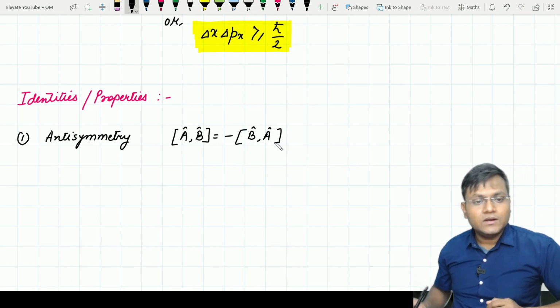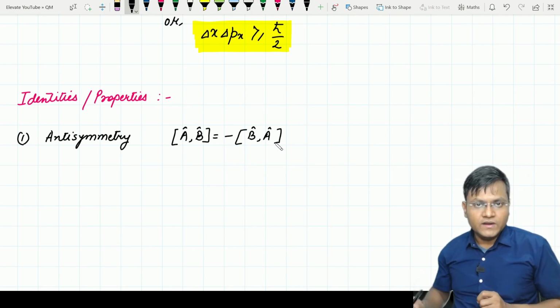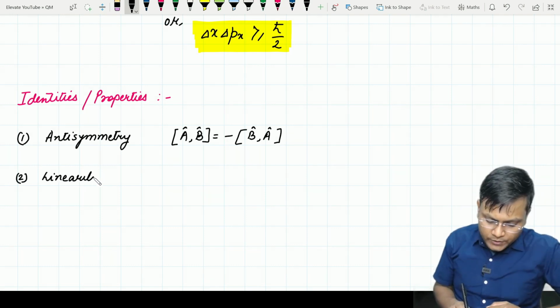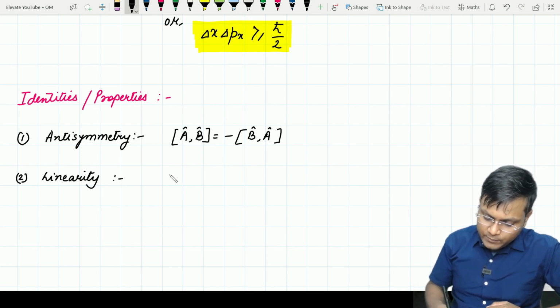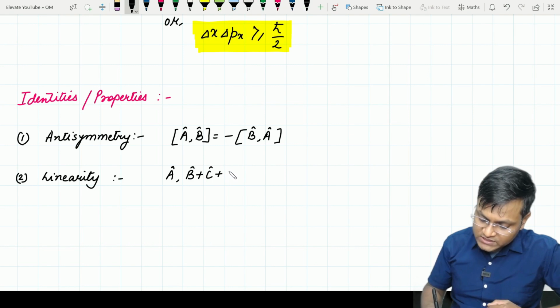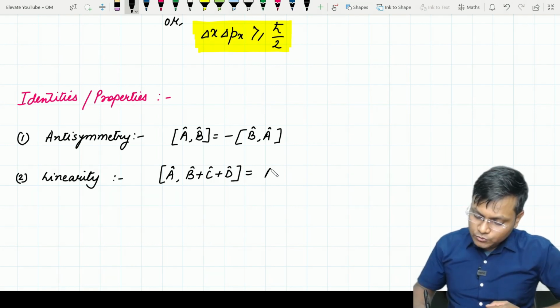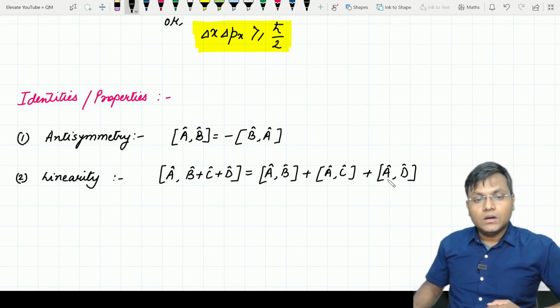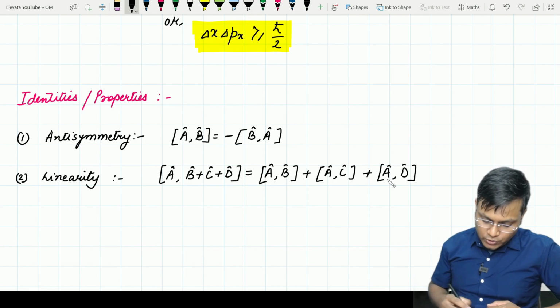It is very easy to demonstrate. You can pause the video and just do the calculations roughly in your notebook and you'll see that this is very easy to prove. Next is the property of linearity. Linearity का मतलब है if we find the commutator of a operator and the sum of operators, let's suppose एक है A, दूसरा है B plus C plus D, then this is equal to the sum of the respective commutators. So A B एक commutator हो जाएगा, दूसरा होगा A C, तीसरा होगा A D. In a similar fashion, you can try to find out the commutators for any other combination of operators also.